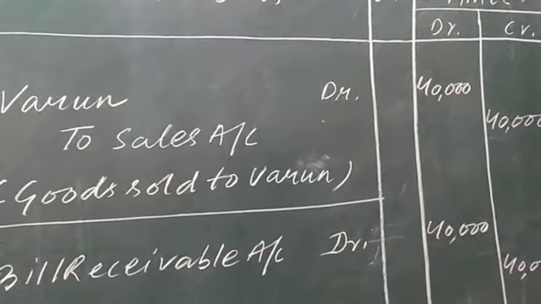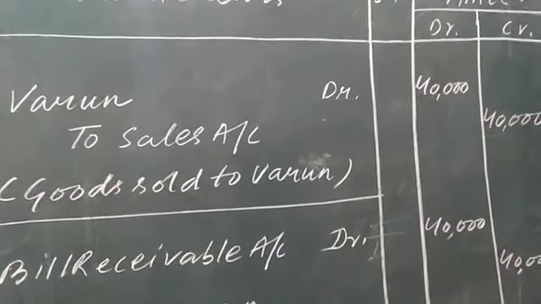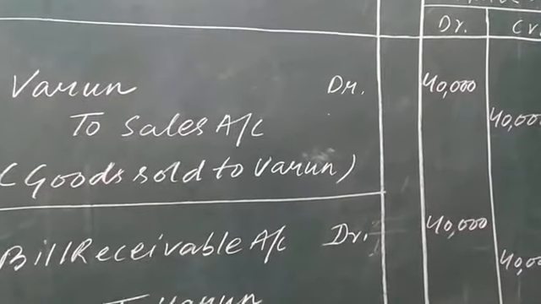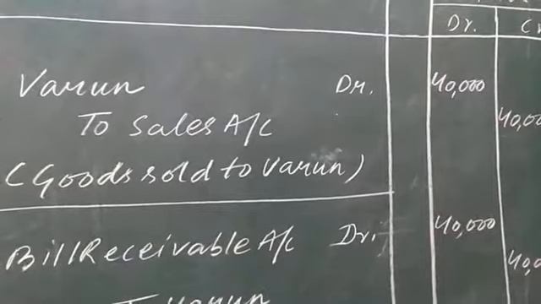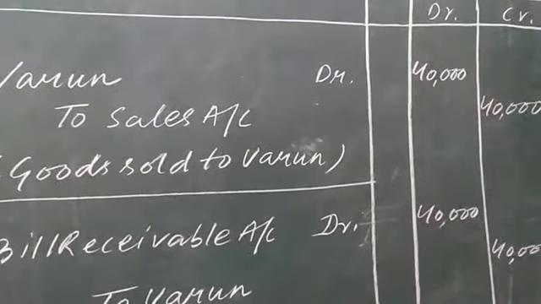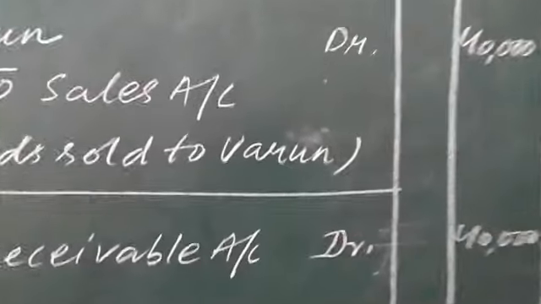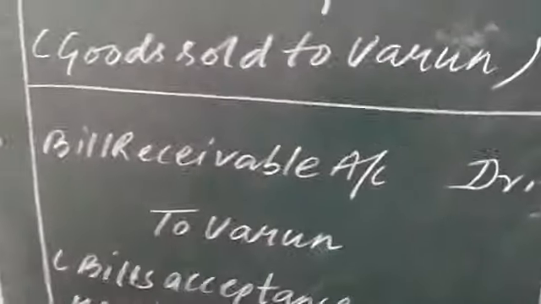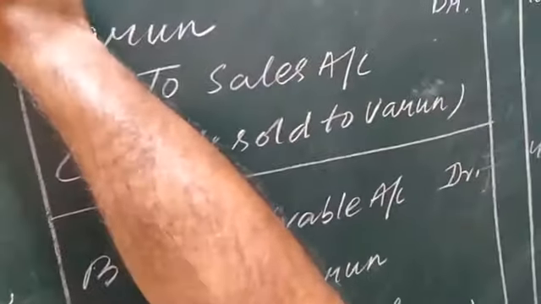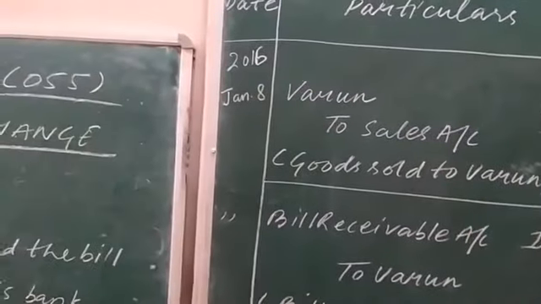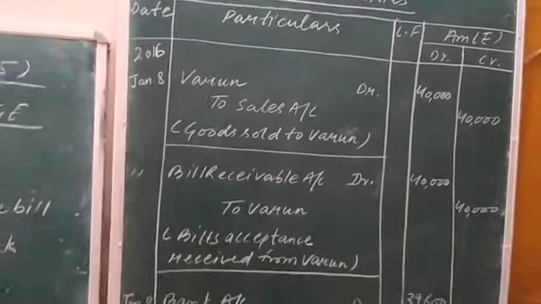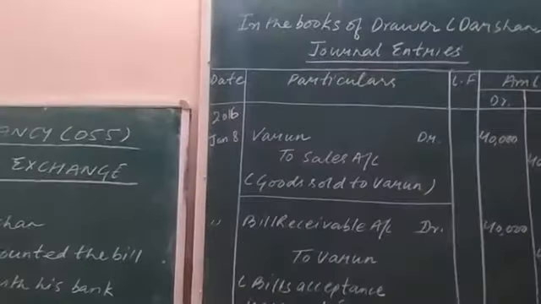Varun is the debtor and sales shows the decrease in goods when the goods are sold. Okay. Narration I have written, goods sold to Varun. Date is 2016, Jan 8. Okay. Now further reading out the question.